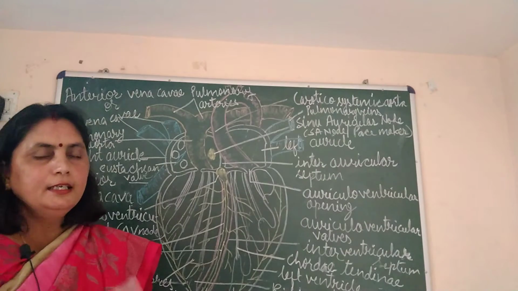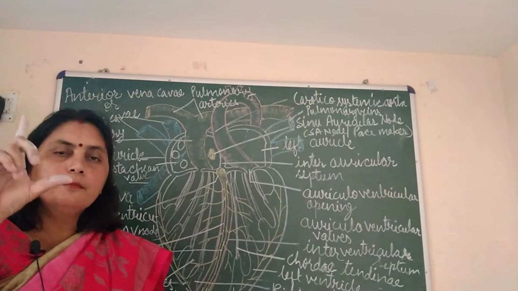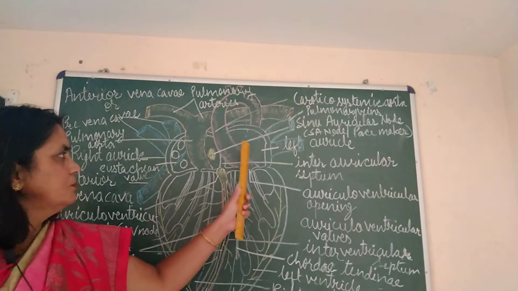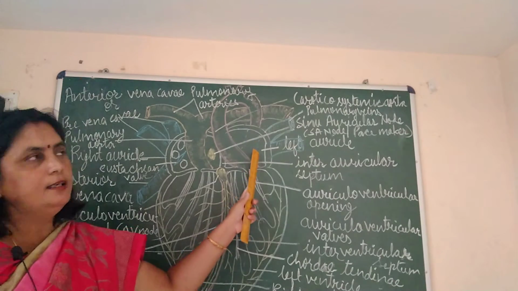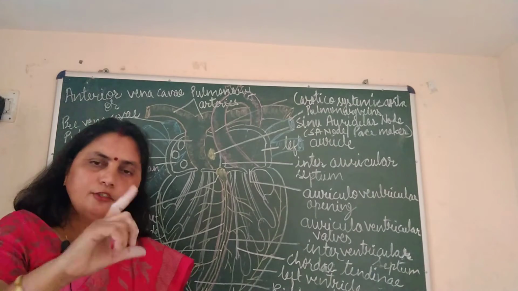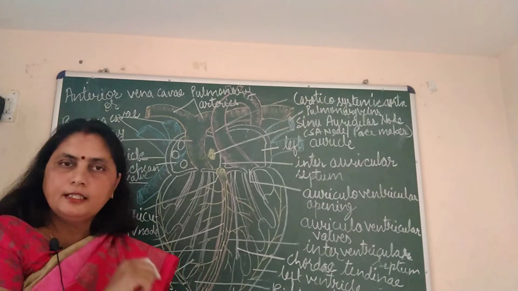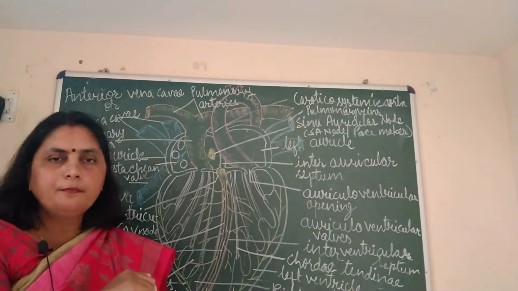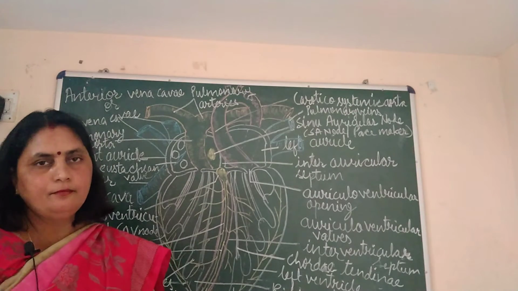How is it supplied? The oxygenated blood from the lungs comes to the left auricle via these two pulmonary veins. Because these two pulmonary veins carry oxygenated, pure blood, they are an exception.